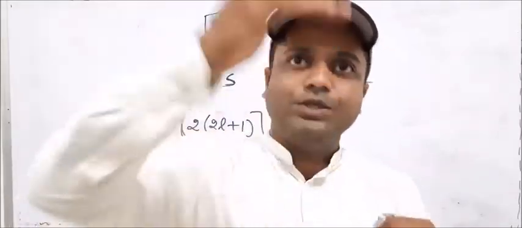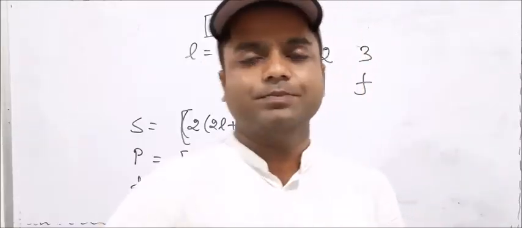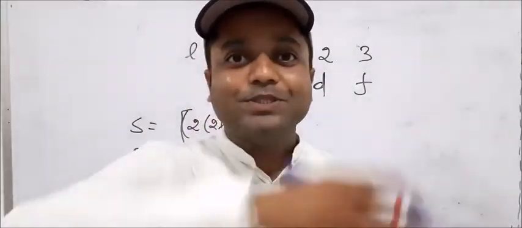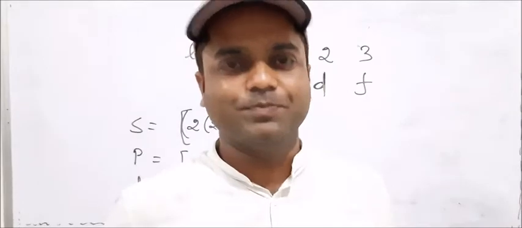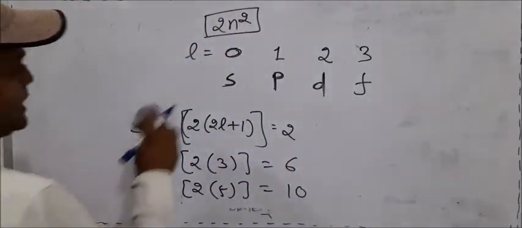In the s orbital, only 2 electrons can move in this shape. In the dumbbell shape, only 6 electrons can move, not more than 6 electrons in such a shape. Okay, then